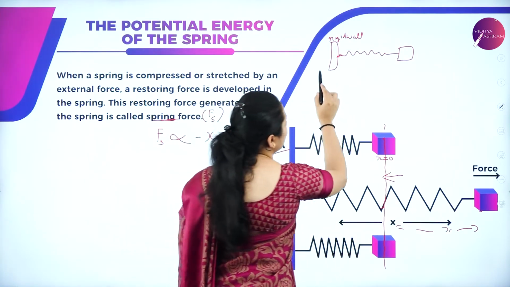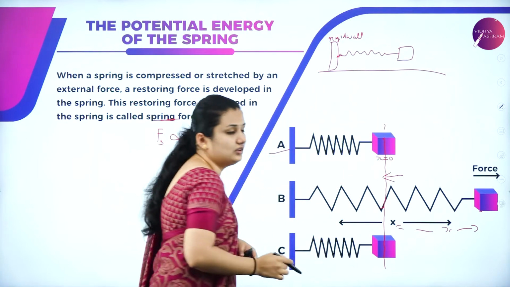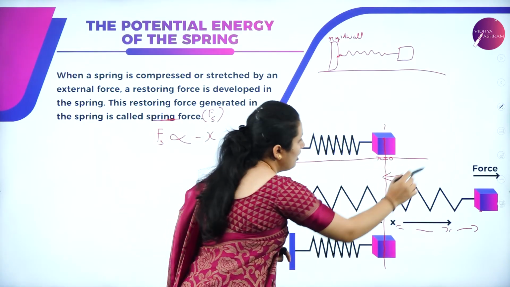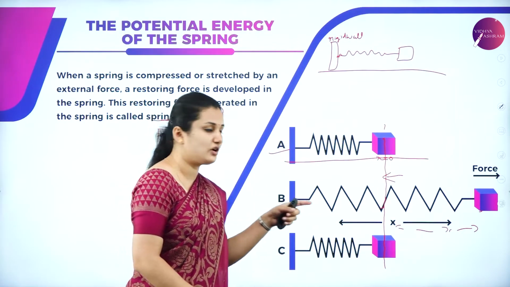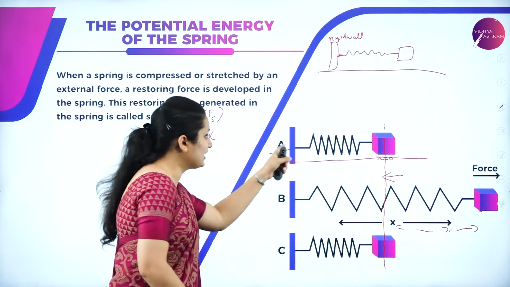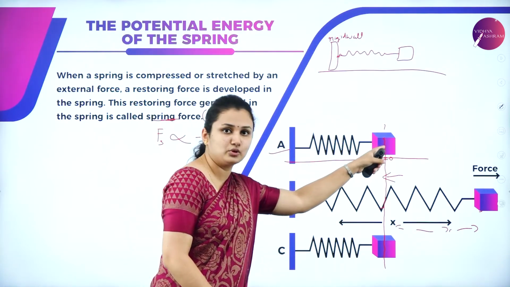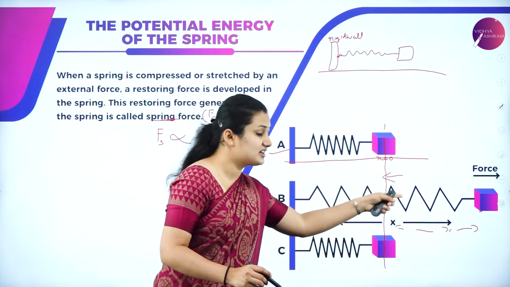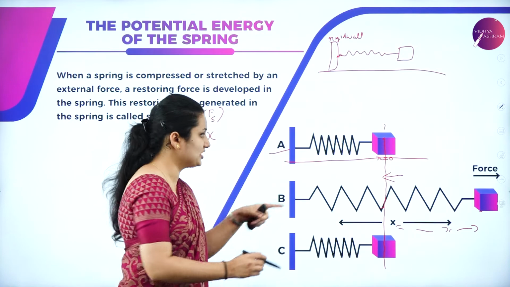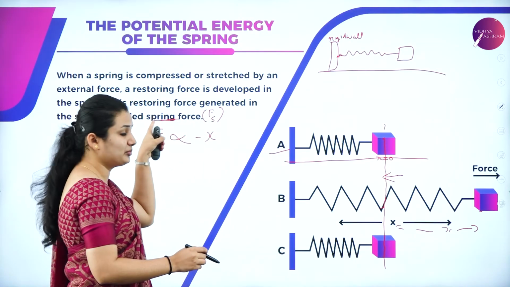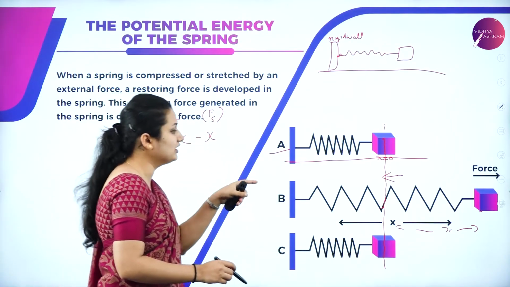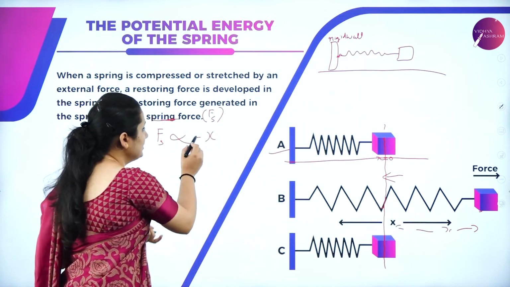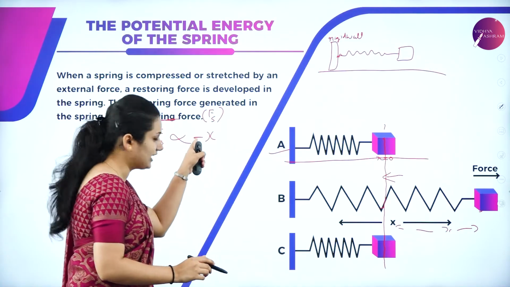This block is placed on a horizontal surface which is frictionless. It is connected to the wall at one end, and at the other end we have put the load. When I stretch it with some force, there is a restoring force acting in the opposite direction. That restoring force, which is the spring force, is proportional to the displacement that has taken place. The restoring force is in the opposite direction, which is why there is a negative sign here.